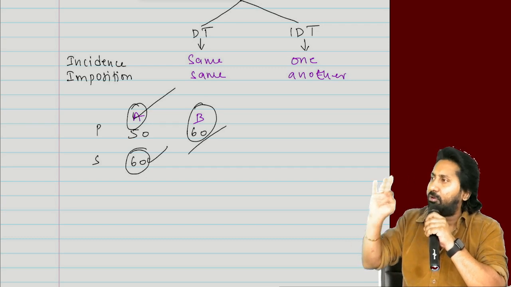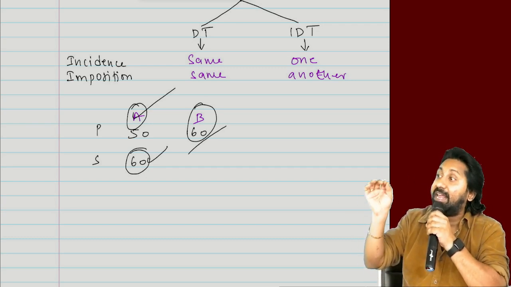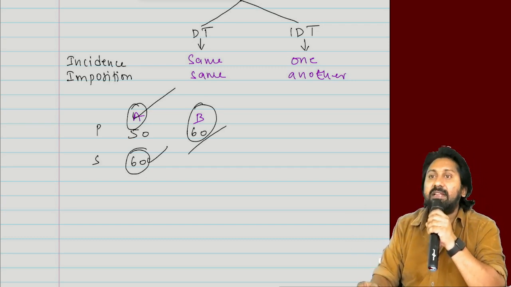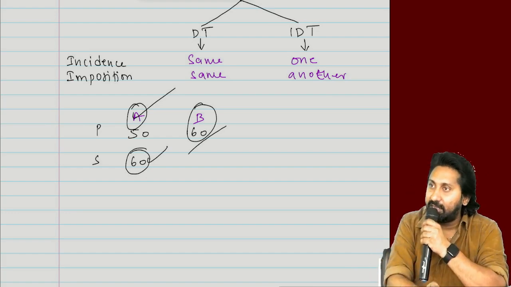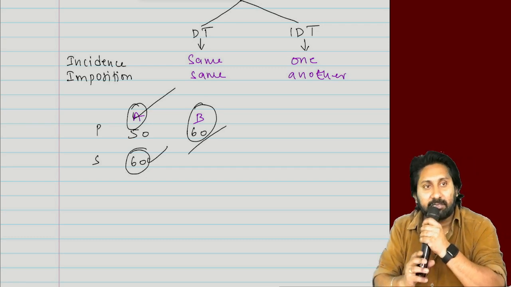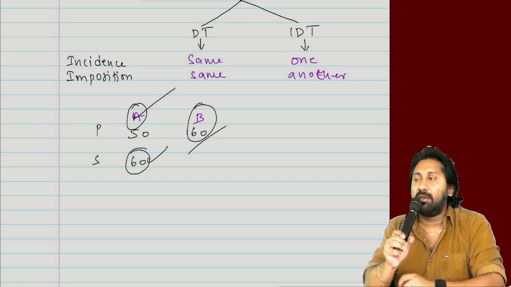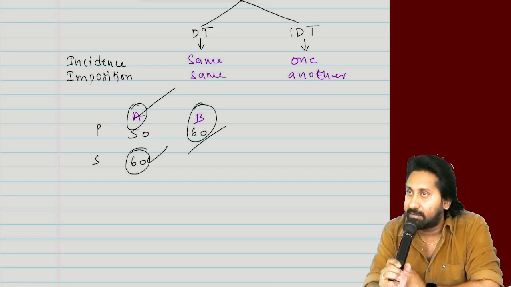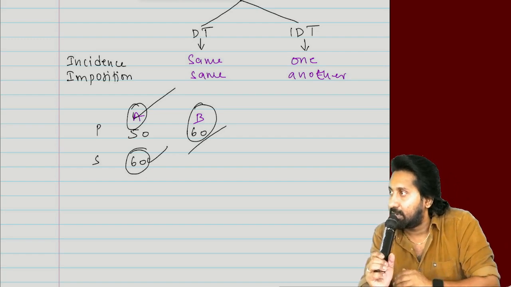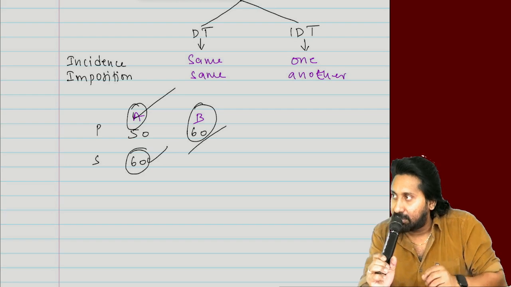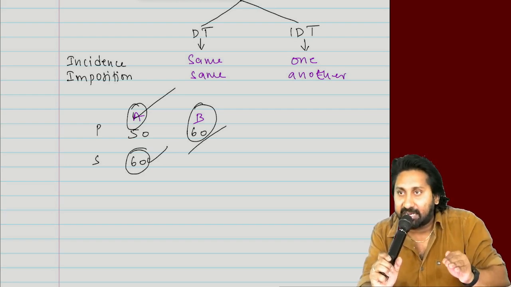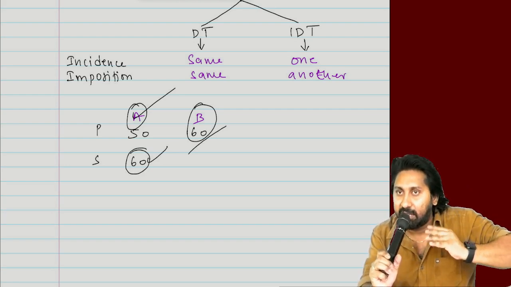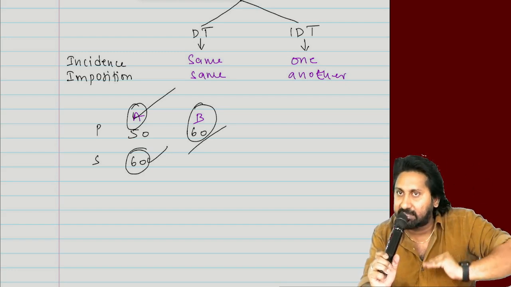So main point that you have to understand is, in case of direct taxation, incidence is on one person and the imposition is also on the same person.